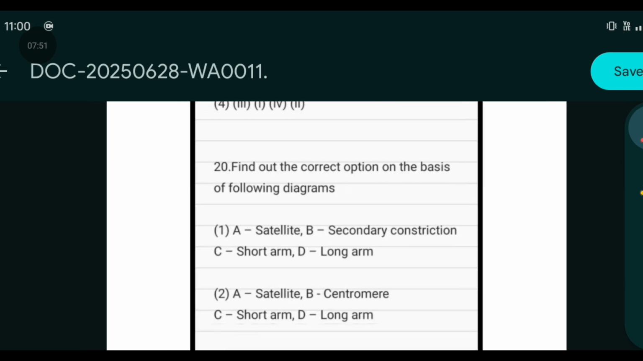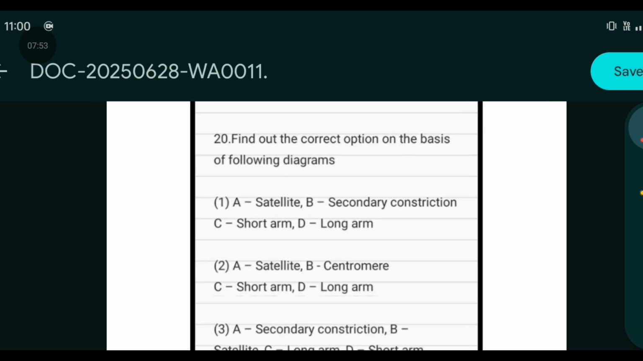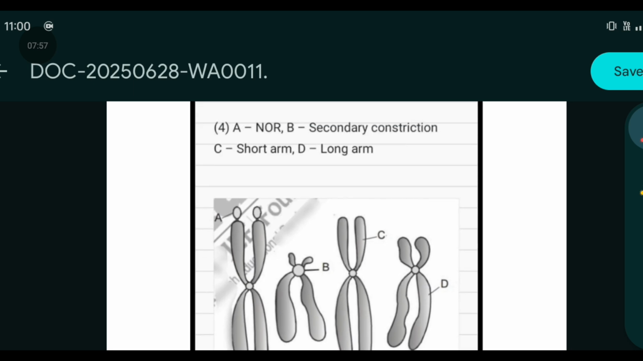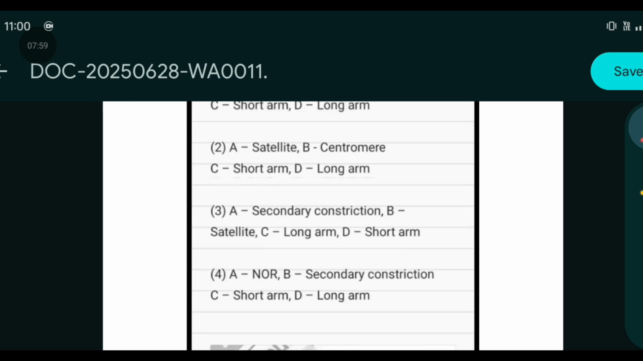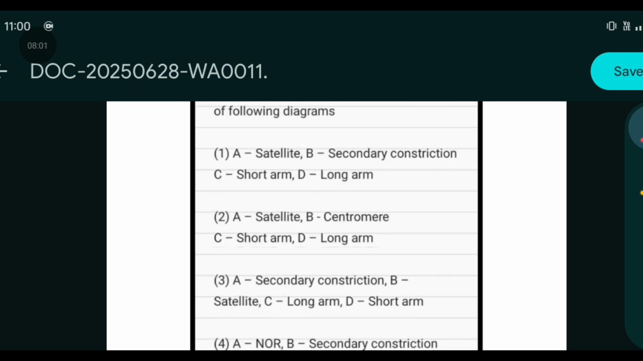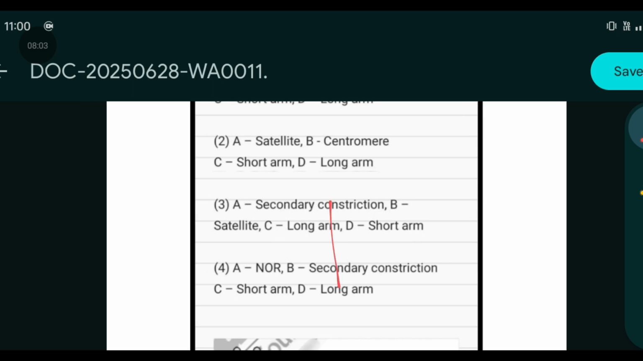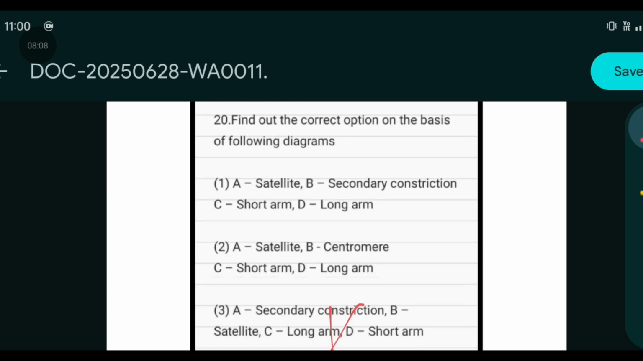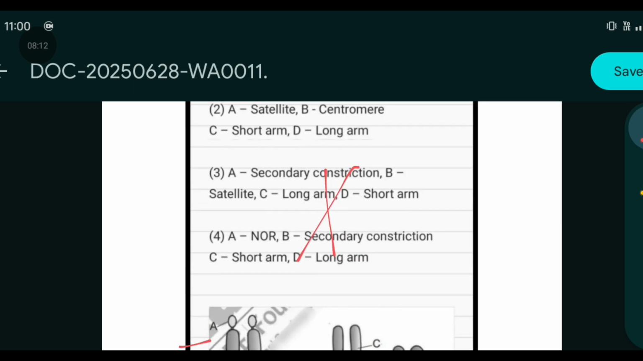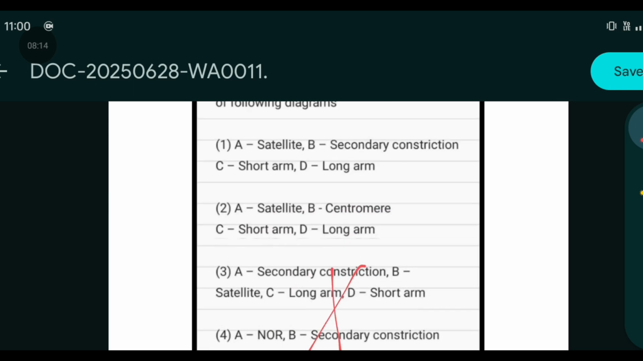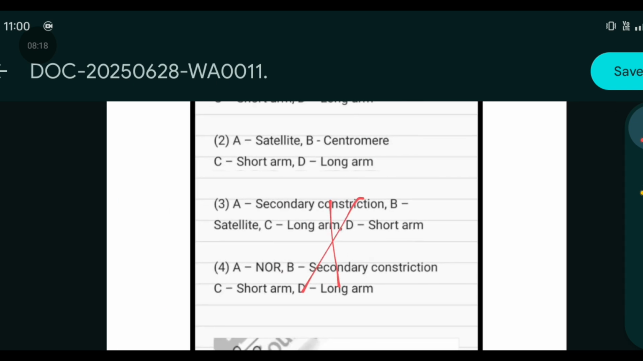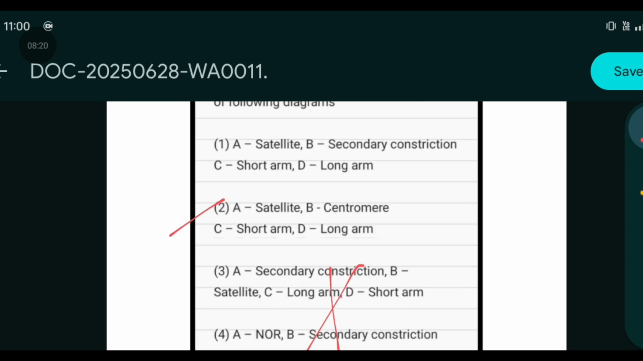Now let's move to the next question. Find the correct option on the basis of the following diagram. Here is the diagram. A is the satellite. So options 3 and 4 are already wrong. We need to compare between 1 and 2. So A is the satellite, and then B is the centromere. C is the short arm and D is the long arm. So option 2 is the correct answer.